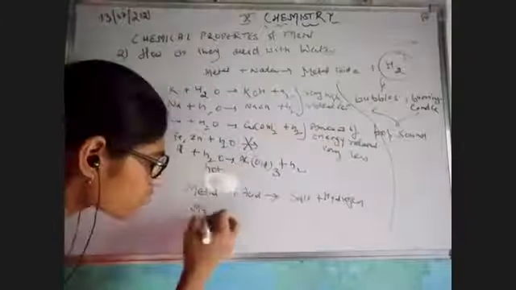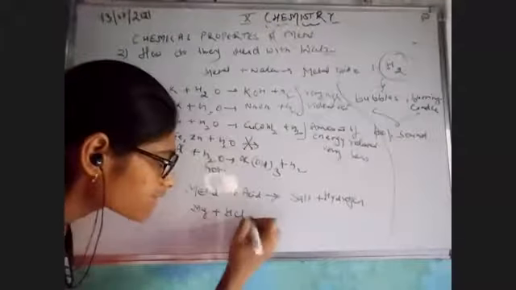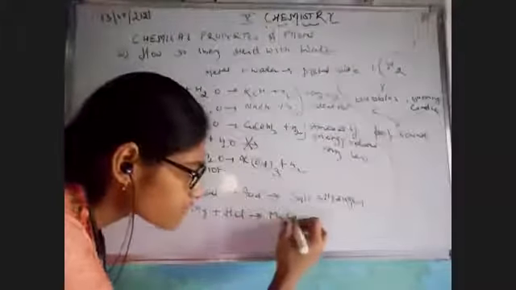For example, if I'm talking about iron, copper, calcium, any kind of these, they would react with acid. For example, magnesium is reacting with HCl, that would give you magnesium chloride plus hydrogen gas. Clear? So there is a formation of salt with the release of hydrogen, same as it is.